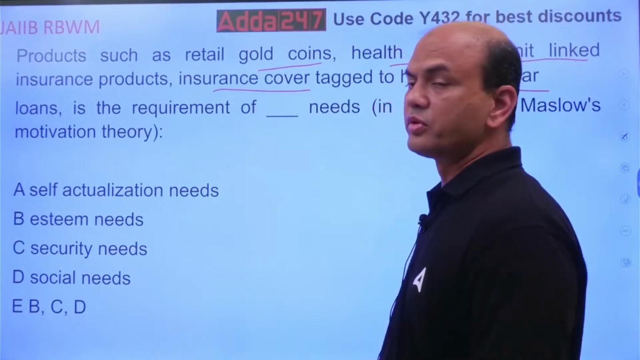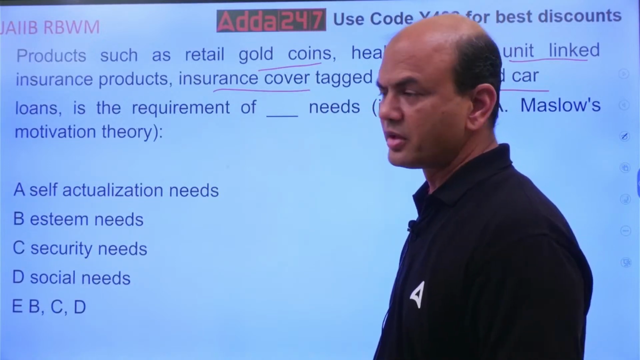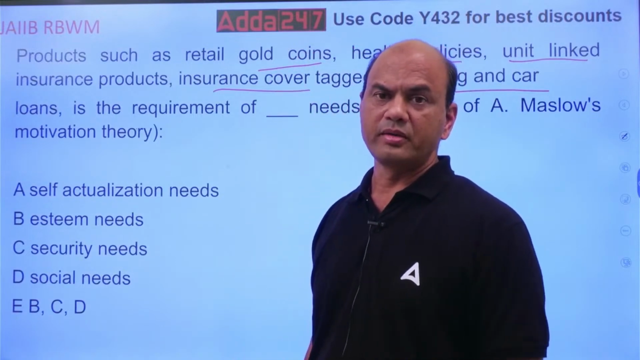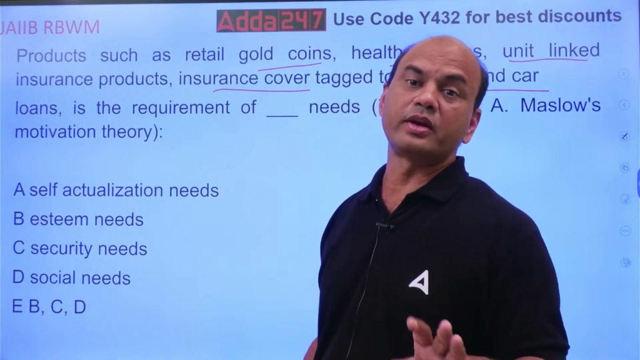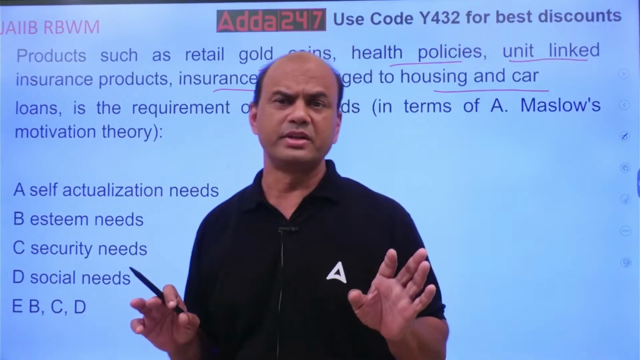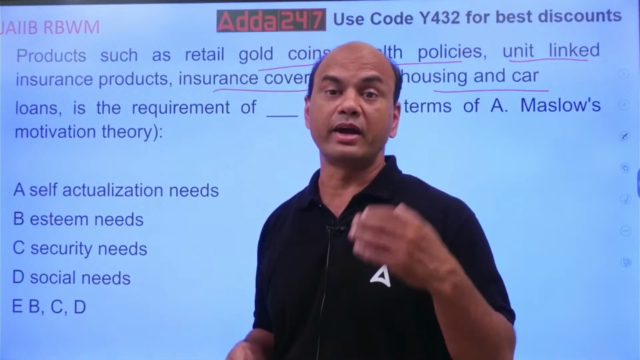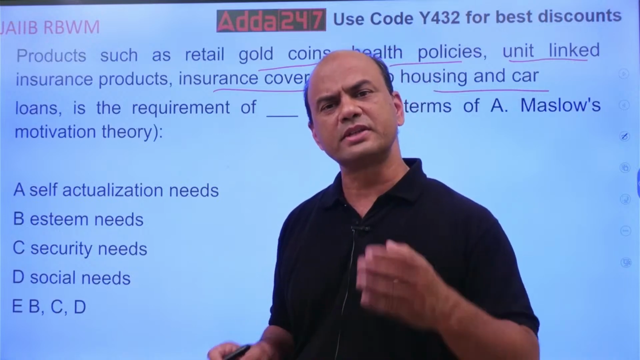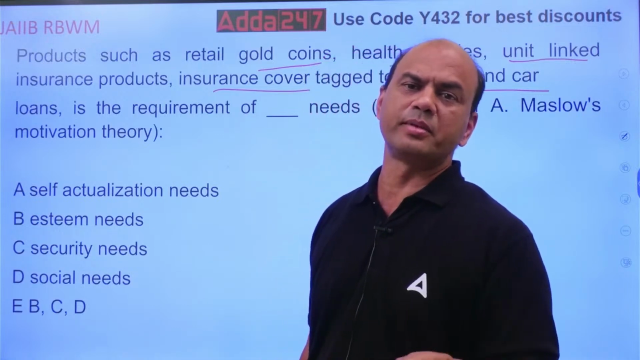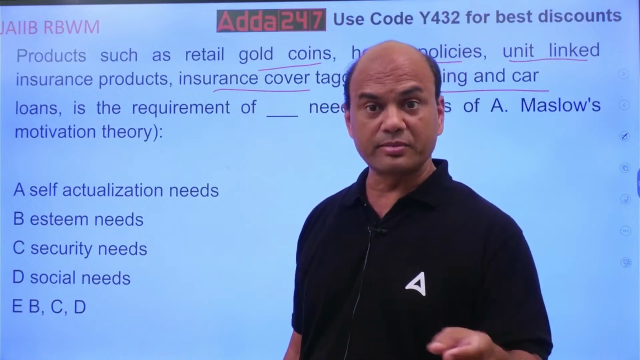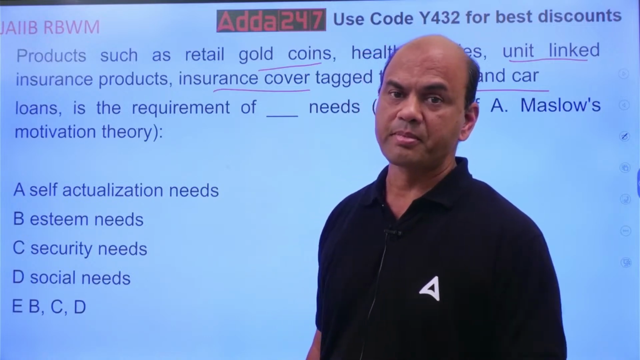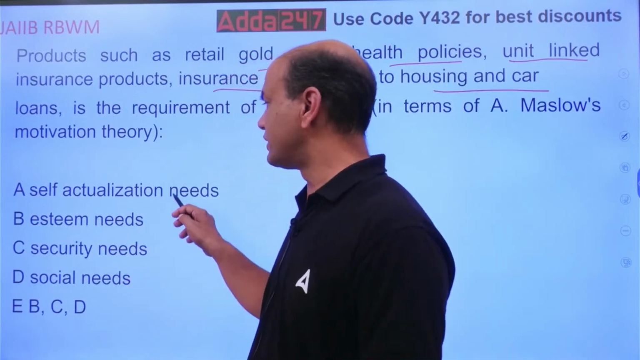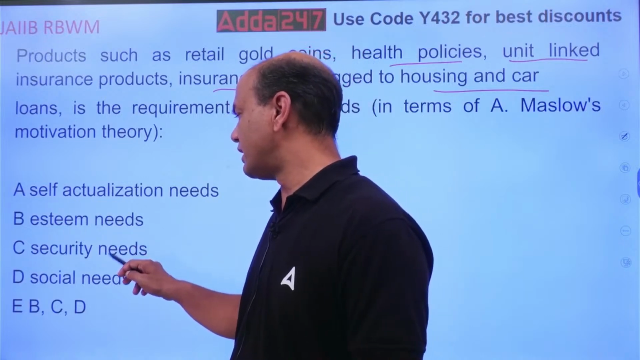See, whenever you are talking of ULIP, unit linked insurance plan, ULIP is totally related to the stock market. Earlier ULIP was for rich people. Earlier means 1 lakh premium, 2 lakh premium, 5 lakh premium, 10 lakh premium, that was ULIP. But now ULIP has come down. Even 10,000 premium is allowed in ULIP. 5,000 premium is allowed in ULIP. So that's why the category has come under what? Actualization, esteem, security and social.